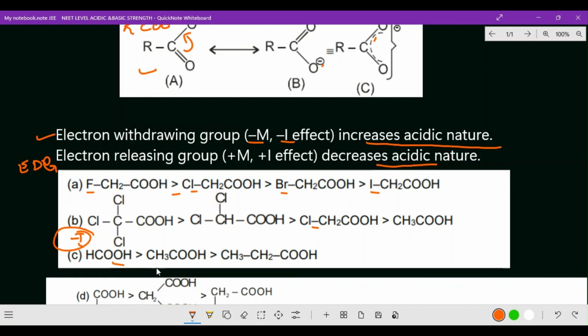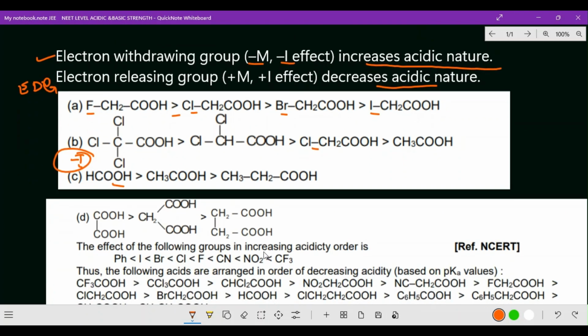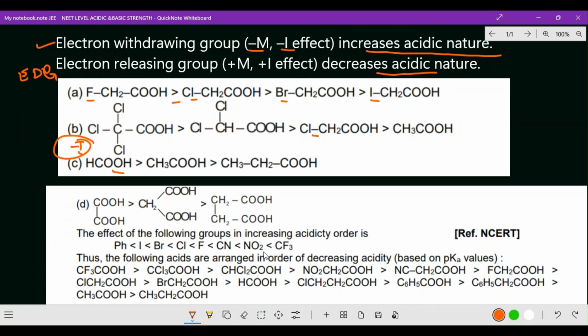In our last video we got the complete idea that formic acid is stronger among all these acids, because there is no alkyl group at all. So this is the dominating point. Formic acid is greater than acetic acid, which is greater than C2H5 acid, we have gone through. So as the number of carbon increases, acidic strength will be decreasing. That we have gone through in our last video also. Please check.